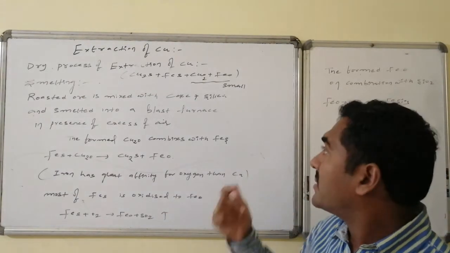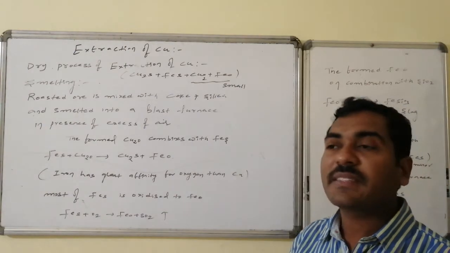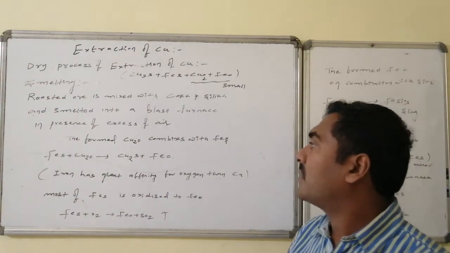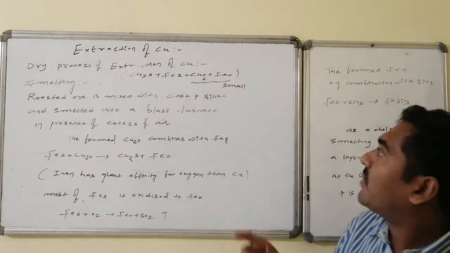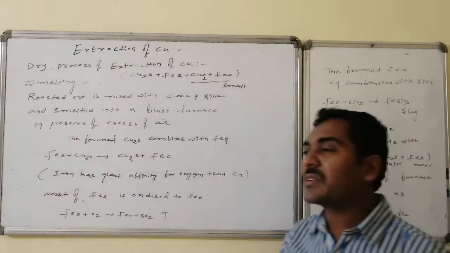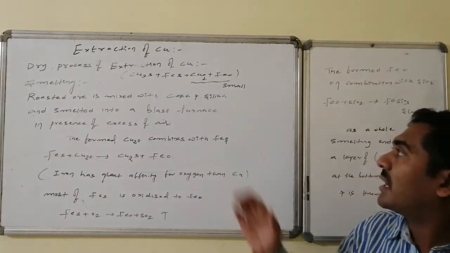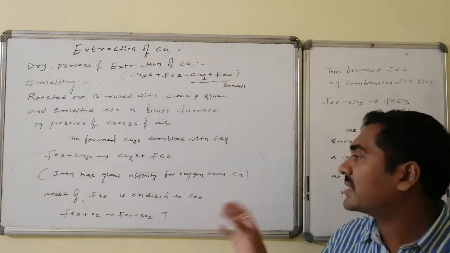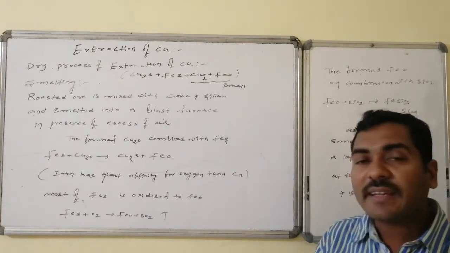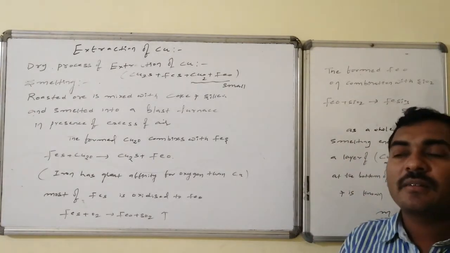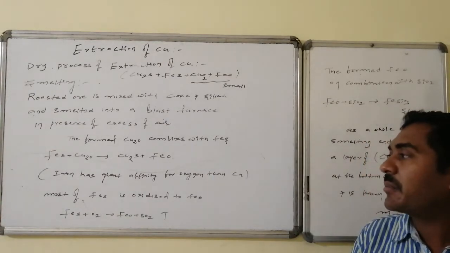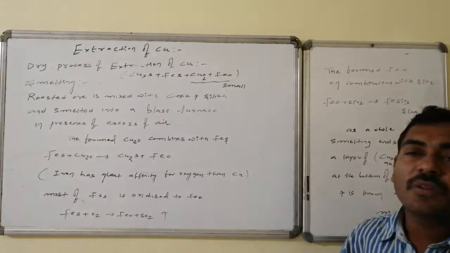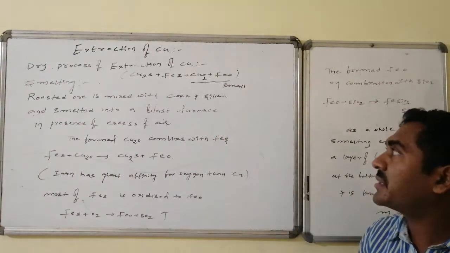In smelting, this ore is mixed with coke as well as silica, and it is smelted in the blast furnace with an excess supply of air, that is oxygen. The cuprous oxide that is formed combines with the available ferrous sulfide and is converted once again to copper sulfide, followed by ferrous oxide formation, because iron has more ability to combine with oxygen compared to copper, hence a double displacement reaction takes place. Thus the small amount of cuprous oxide is converted to cuprous sulfide.